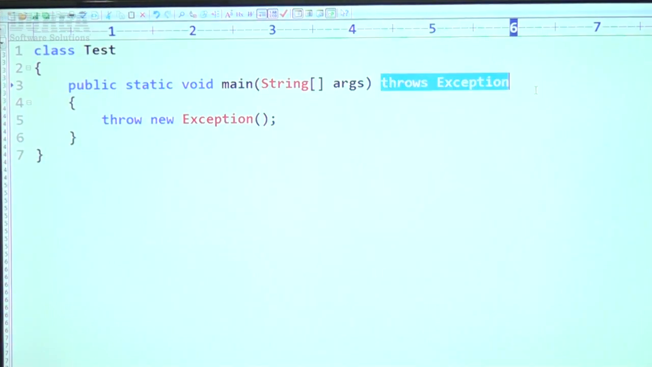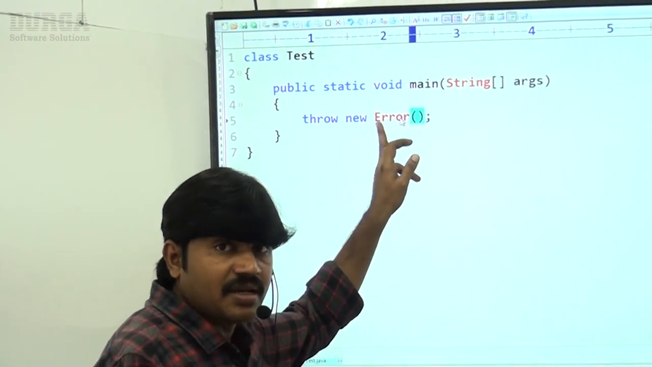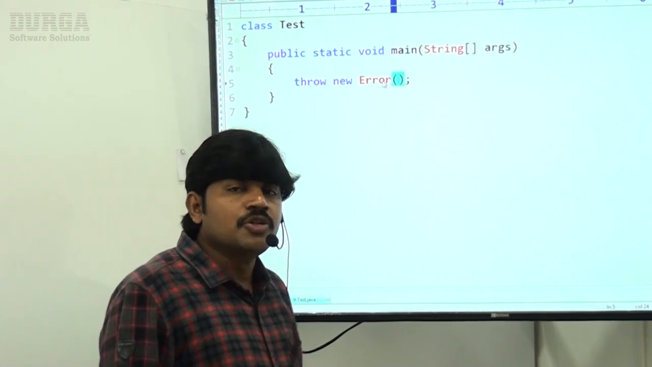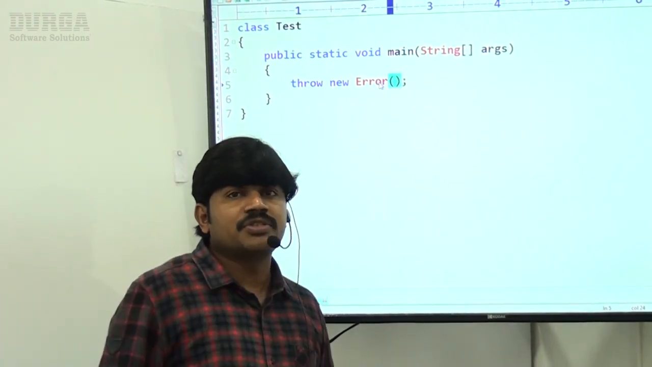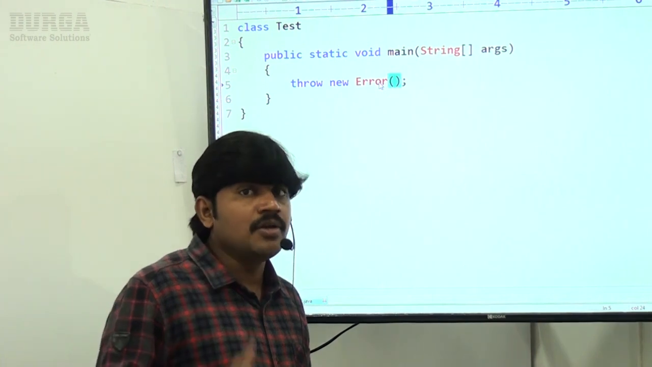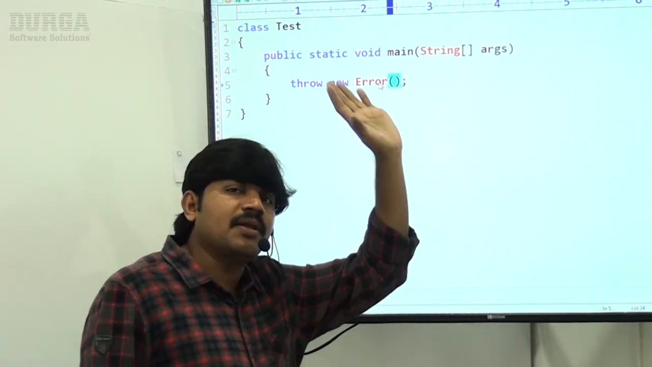Okay. Now second, error, sir. Can you please tell, is Error checked or unchecked? Respond. Error is unchecked. So whether you are handling or not handling, the compiler is never going to check. The compiler will always check only checked exceptions but not unchecked exceptions. That's why happily the code compiles fine.